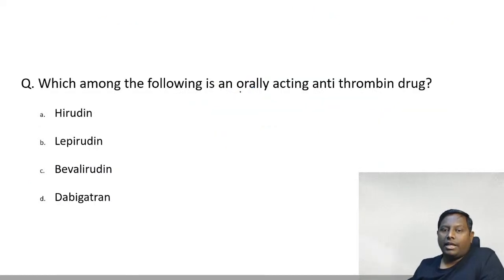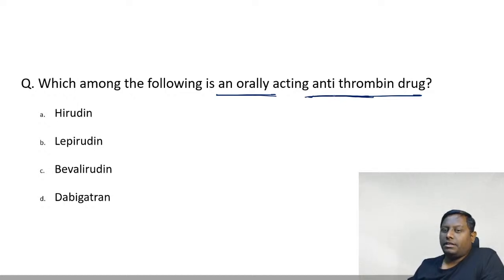Which of the following is an orally acting antithrombin drug? Orally acting antithrombin. Okay. Hirudin, lepirudin, bivalirudin, dabigatran.